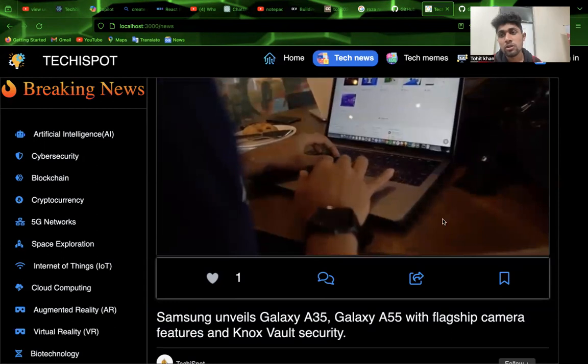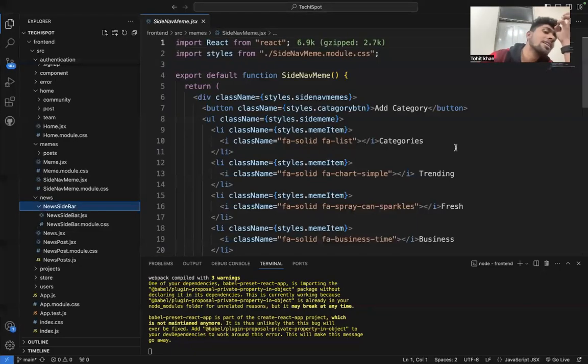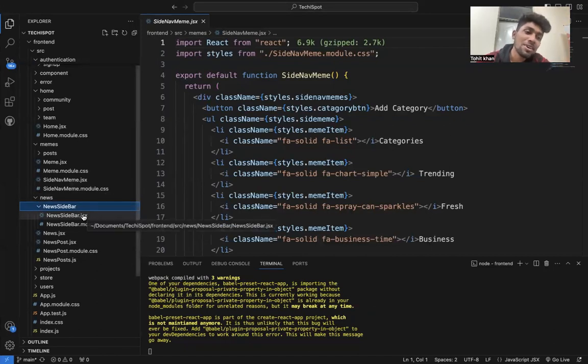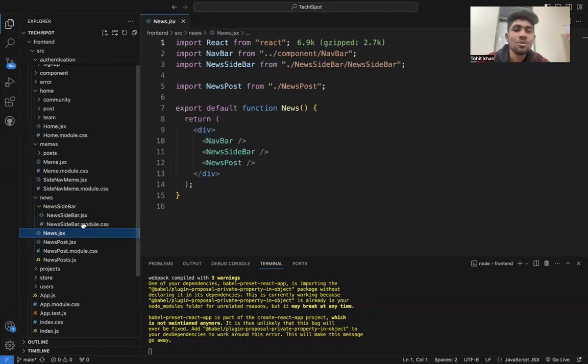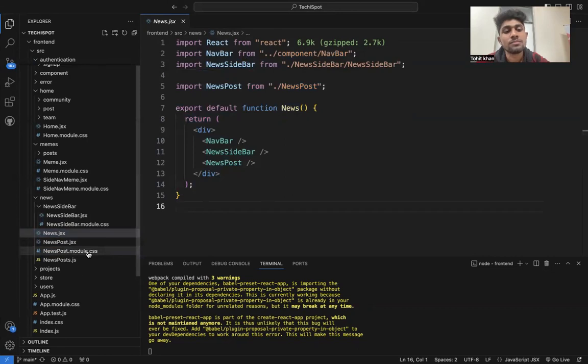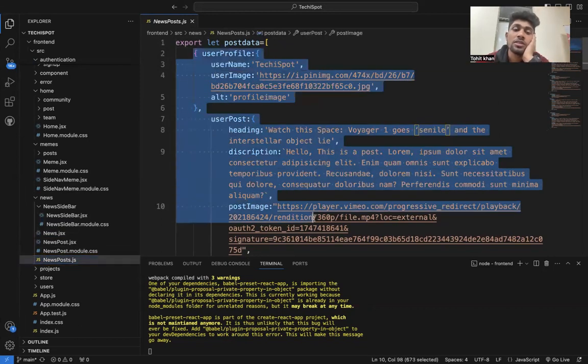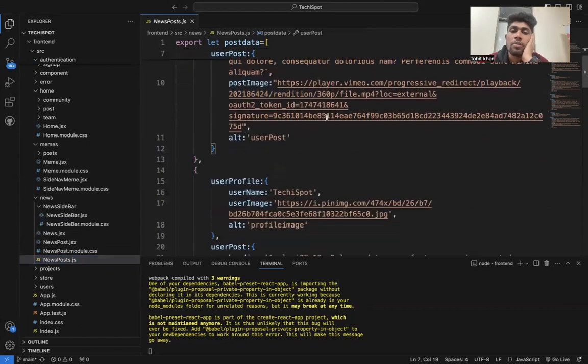Only the save button is not working, and another team is working on this thing. So now the news bar is news.js, and all these things will be the same as the home page. Post.jsx, these are the hardcoded files, only to see my project, how it looks.